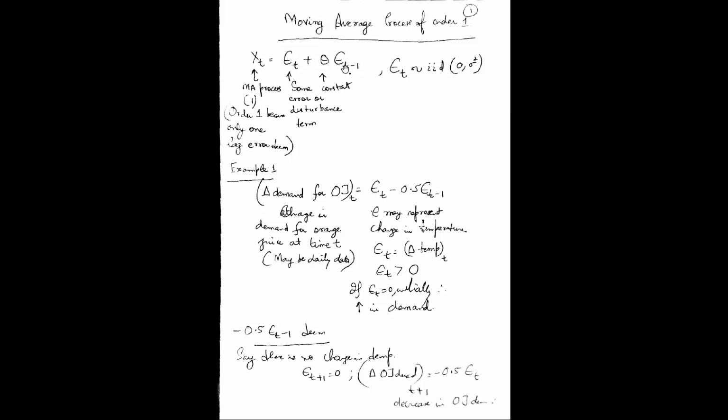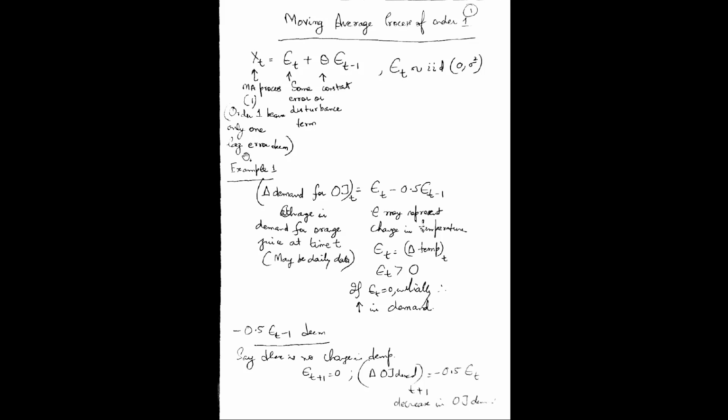If I include epsilon t minus 2, then it will be a moving average process of order 2, and so on. Epsilon is some kind of error disturbance term in this moving average process of order 1, plus theta, some constant, times epsilon t minus 1. So this is the system equation for a moving average process of order 1.